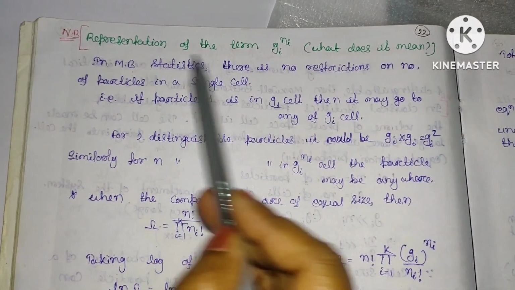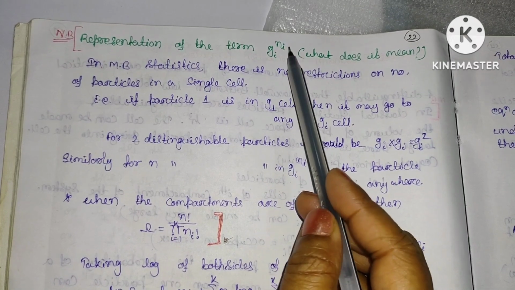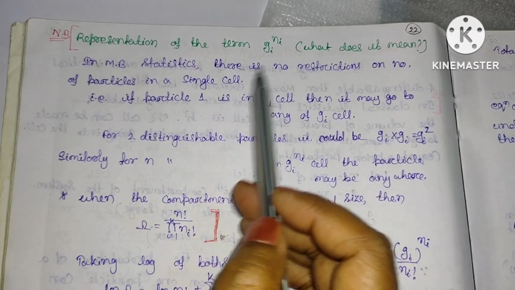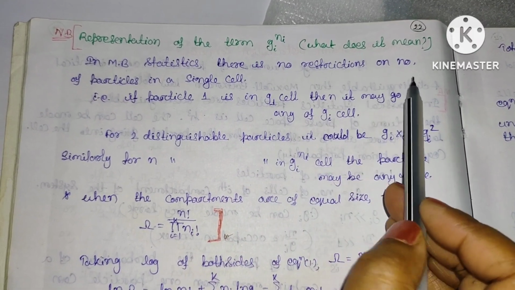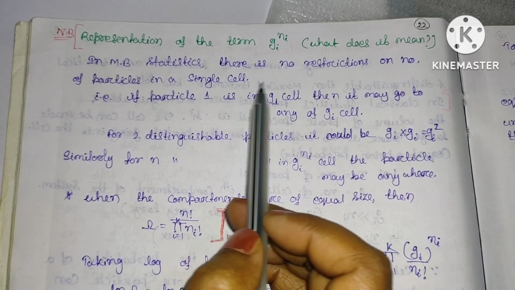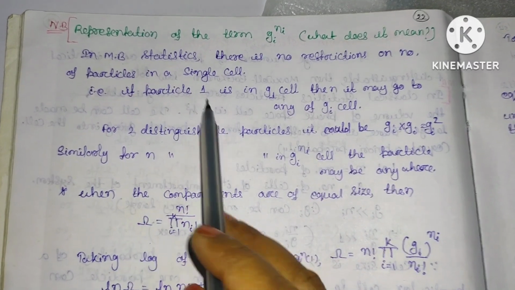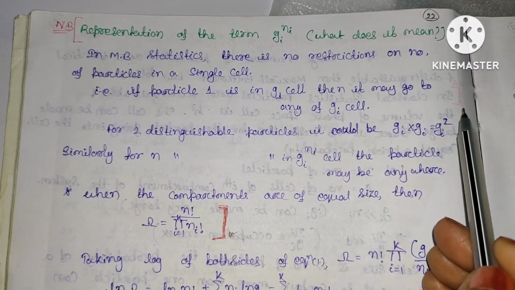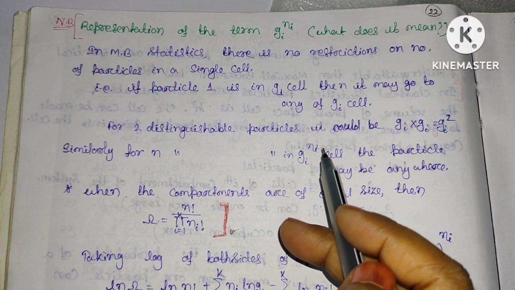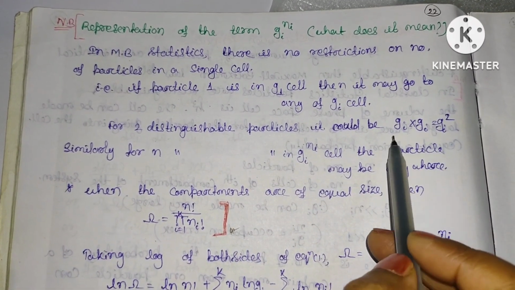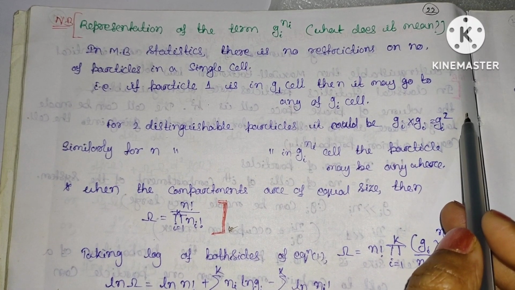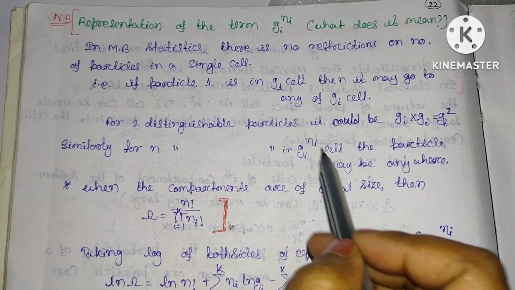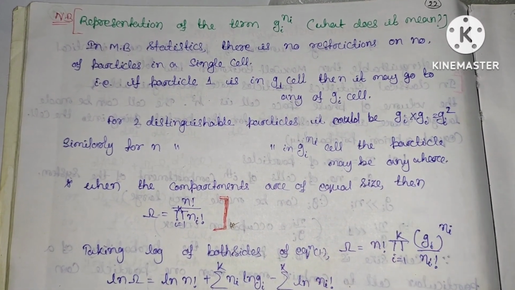So let us see the representation of the term Gi power Ni. What does it mean? It means that in Maxwell-Boltzmann statistics, there is no restriction on the number of particles in a single cell. So if particle 1 is in the G1 cell, then it may go to any of the Gi cells. So for 2 distinguishable particles, it could go from Gi into Gi, that is Gi square cells. Similarly, for N distinguishable particles, there are Gi power Ni cells where the particles may be anywhere.